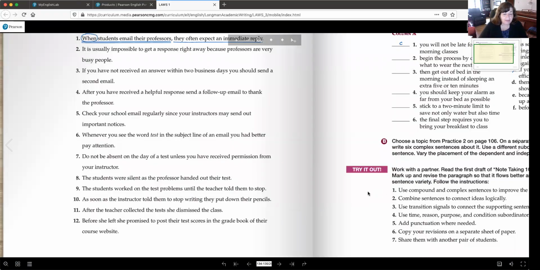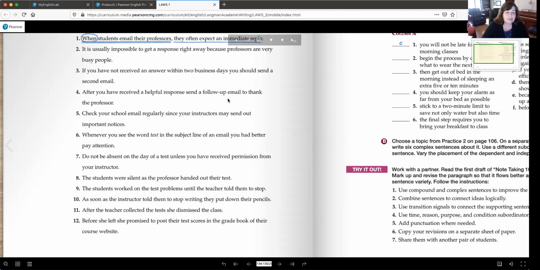Okay. On page 114, we did the first three sentences when I assigned it. So I'm going to give you the answers from number 4 to number 12. In this exercise, you were supposed to read the sentence. These are all complex sentences. You were supposed to put one line under the independent clause. That's the part of the sentence that can be a sentence in itself. You were supposed to put 2 lines under the dependent clause. That's the part of the sentence that needs other words for it to become a complete sentence. And then you were to circle the subordinator. So that's the word that connects them.